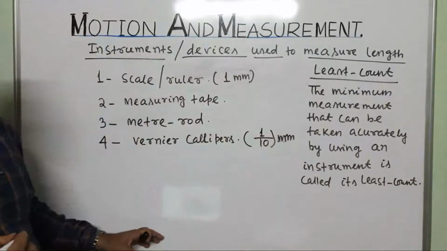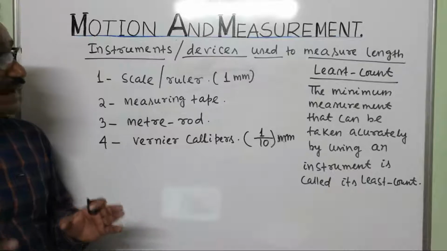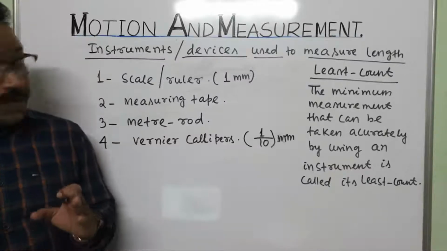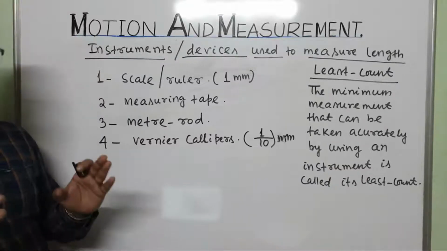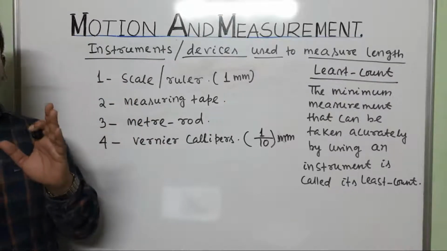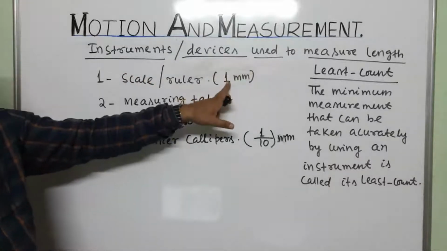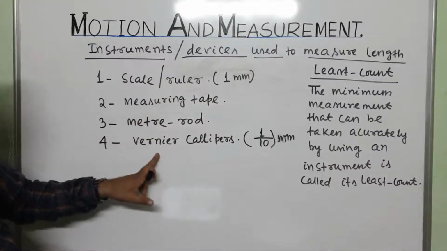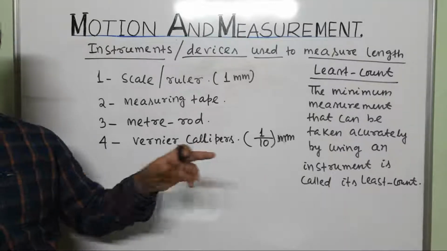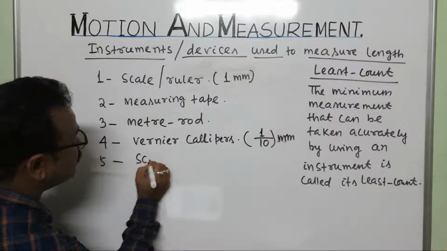Least count: the minimum measurement that can be taken accurately by using an instrument. So in scale we can measure up to 1 millimeter, so the least count of the scale is 1 millimeter. Least count of the vernier caliper is 1/10 of millimeter. Now screw gauge.